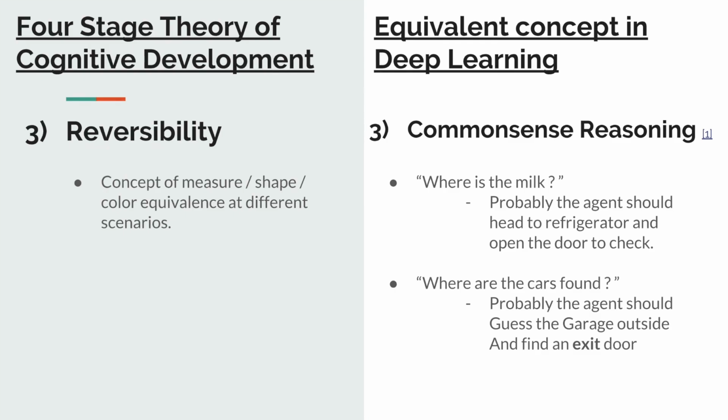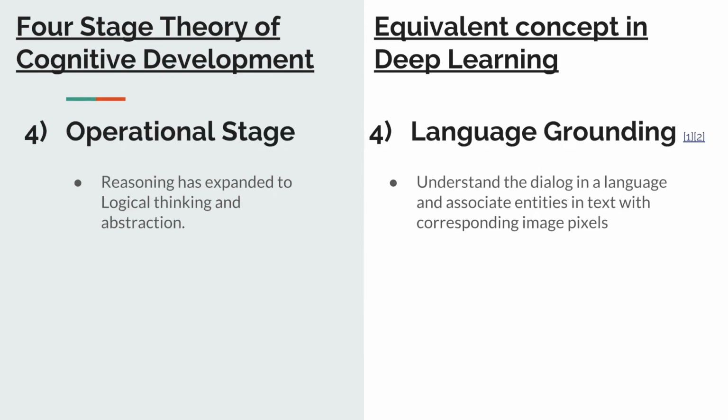An analogous concept in deep learning here would be the common sense reasoning that is used by intelligent systems which use AI. For example, if you ask a robot where is a milk can, probably the agent would look at the refrigerator and then figure out to open the door. The next question would be similarly on asking where the cars can be found, wherein the agent tries to navigate to a garage by opening an exit door.